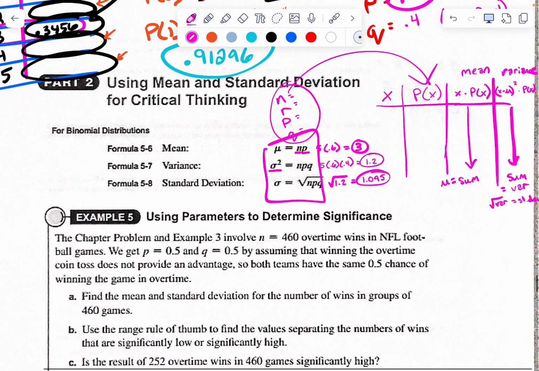Although it feels like it's building downward because we're getting to the easier stuff. I don't know why. Okay, so here we go.